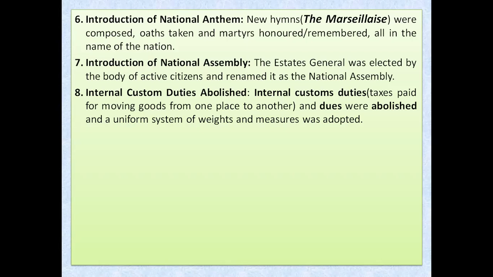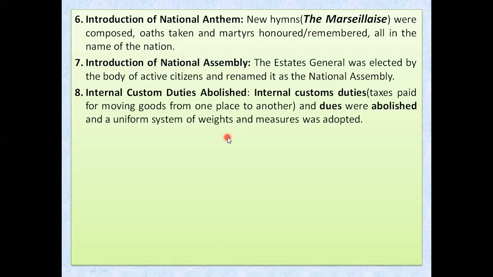And Napoleon Bonaparte, when he came, introduced a uniform system of weight and measurement also. An equal system of weighing will be followed throughout the country, such as kilogram, gram. And a common system of measurement was also followed: centimeter, decimeter, kilometer. A unique and uniform system was introduced, so that the people can once again share a common system of weight and measurement. So all these were brought in during the French Revolution.